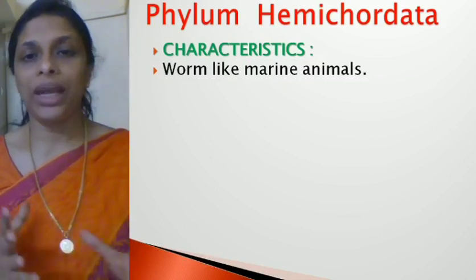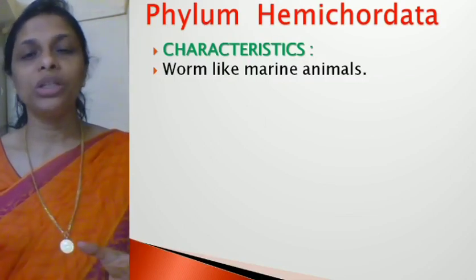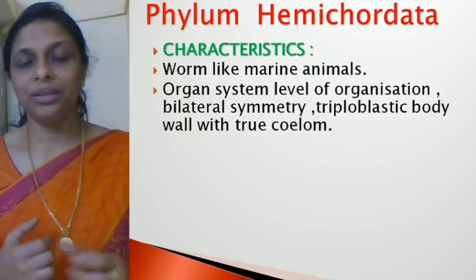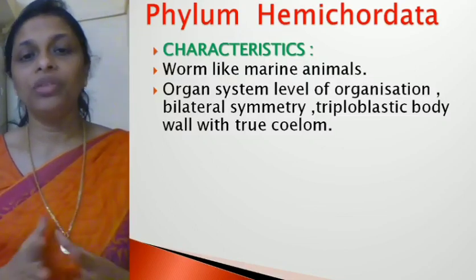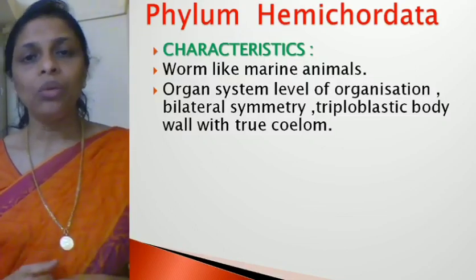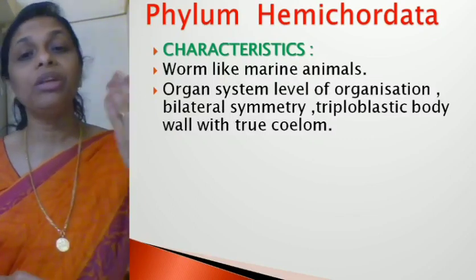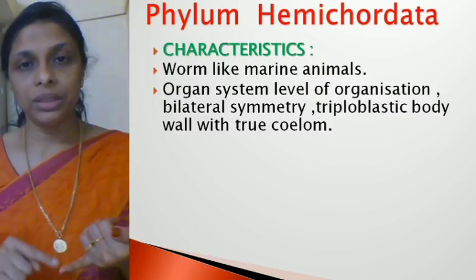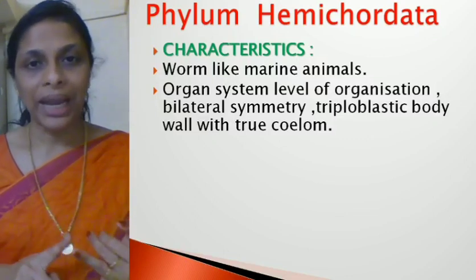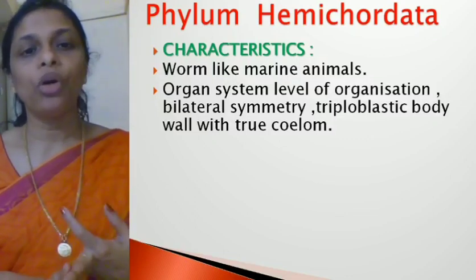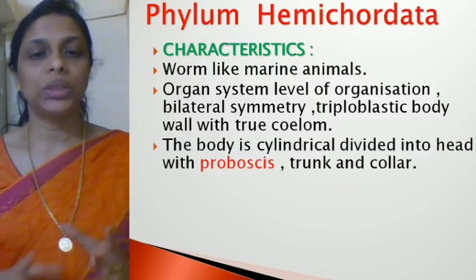And they are worm-like. They do not have a proper endoskeleton. That is, they are worm-like marine animals. And what are the general characteristics? Same general characteristics as in the previous phylums. That is, organ system level of organization, bilateral symmetry, triploblastic body wall with a true coelom.